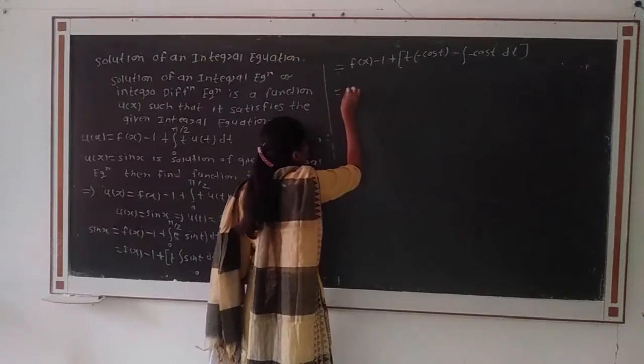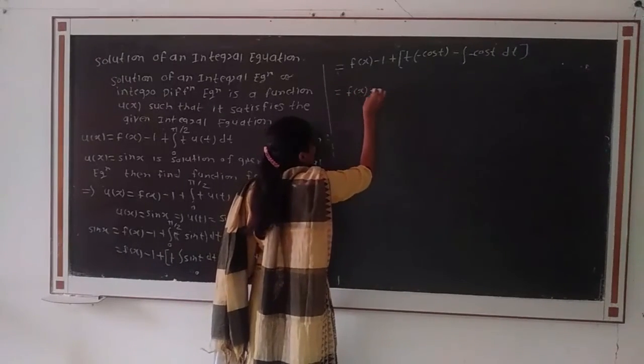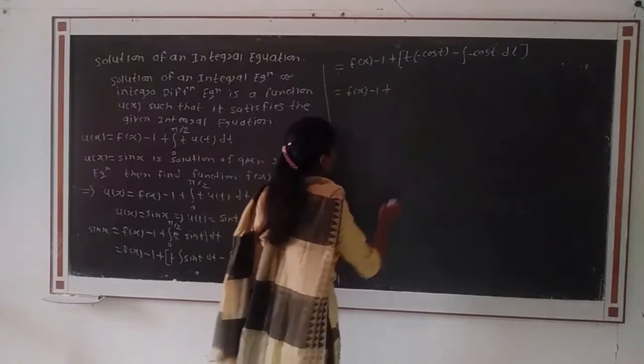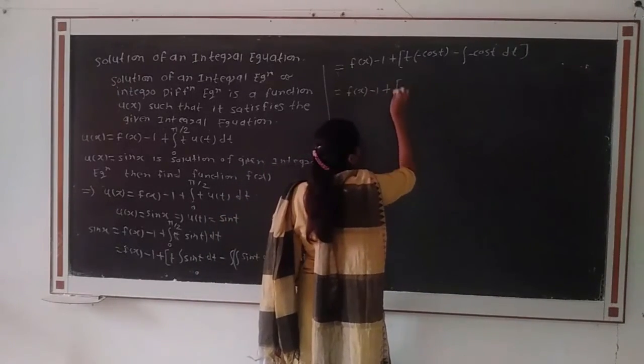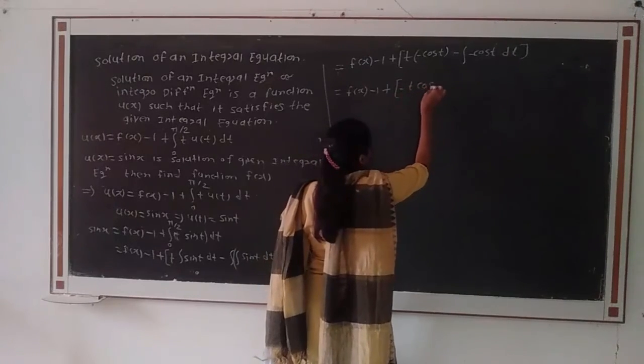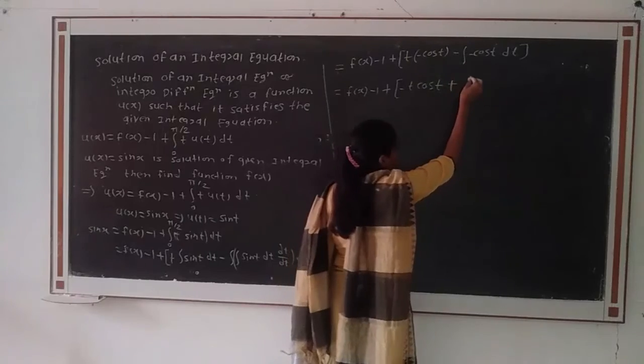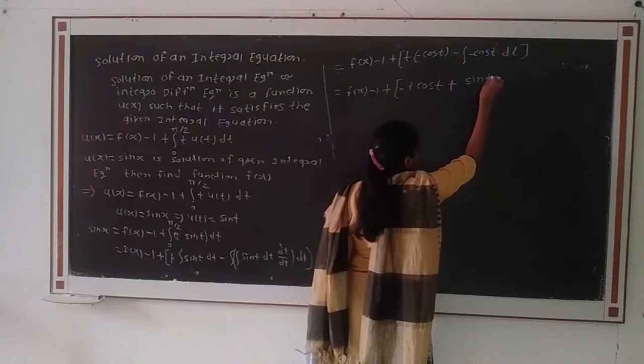That is f of x minus 1 plus minus t cos t, minus minus will be plus, integration of cos t will be sin t.